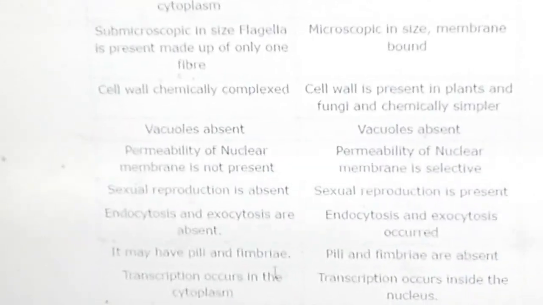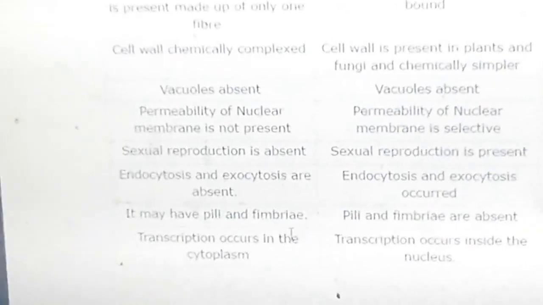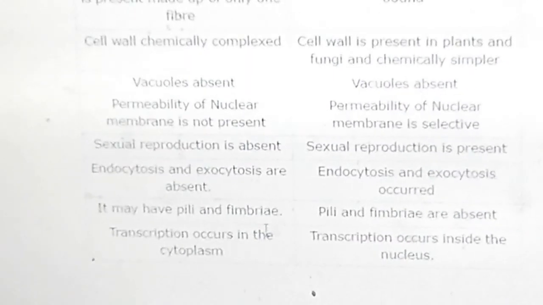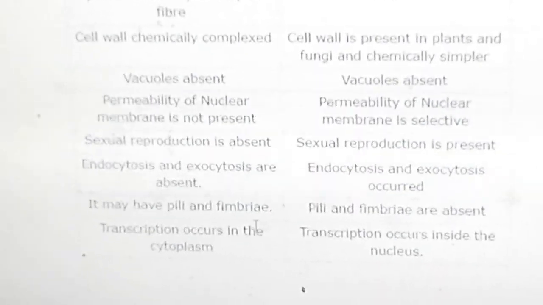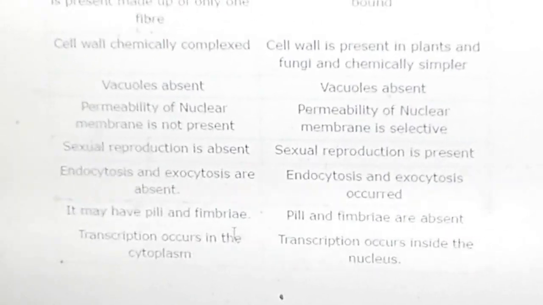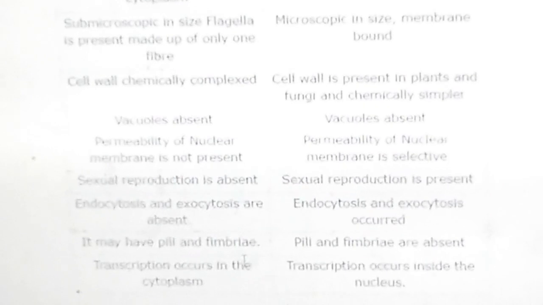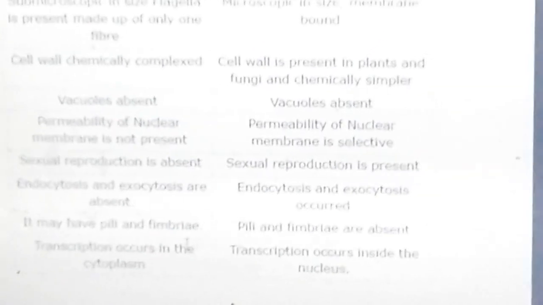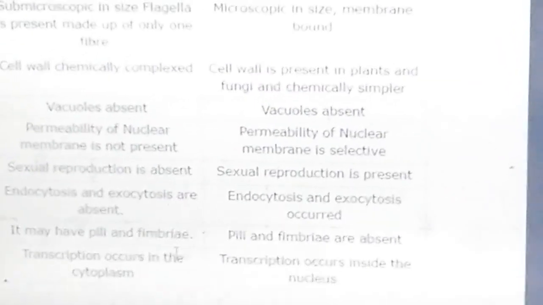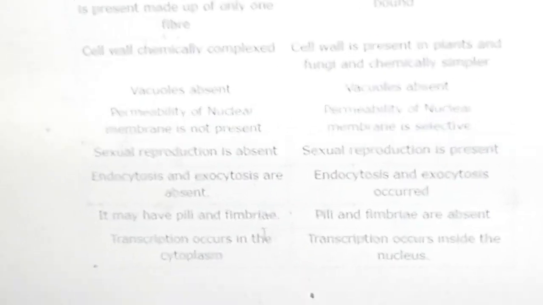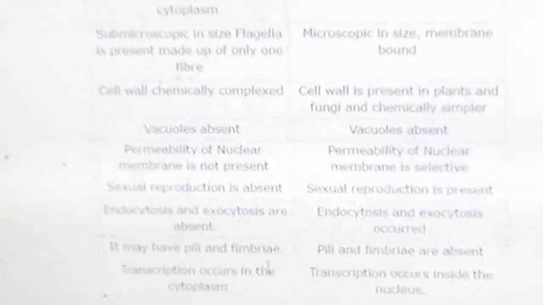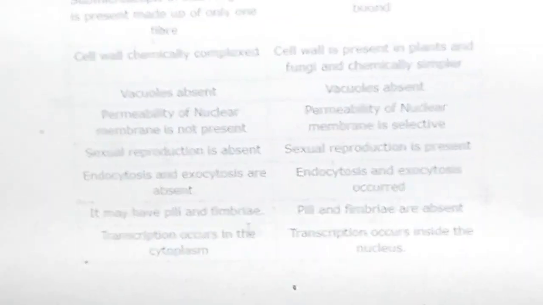Sexual reproduction is absent in prokaryotes and present in eukaryotes. And prokaryotes have pili and fimbriae, which are absent in eukaryotes. Transcription occurs in the cytoplasm in prokaryotes, and transcription occurs inside the nucleus in eukaryotes. So this is the main difference between the two cells.